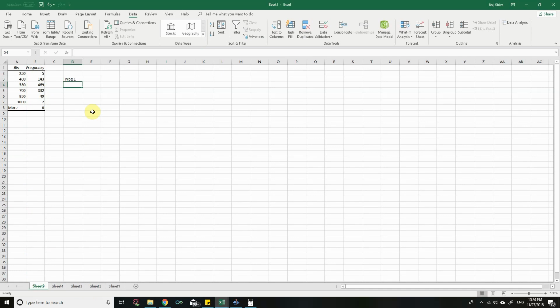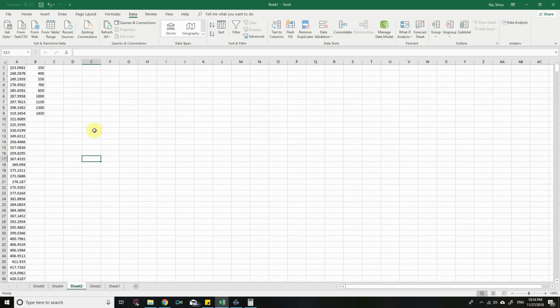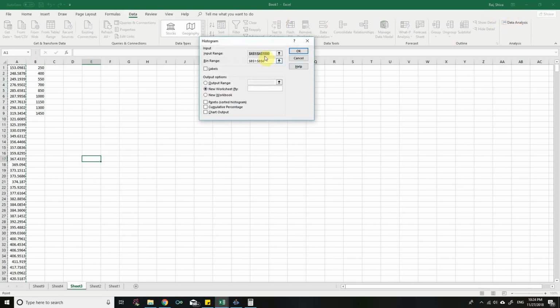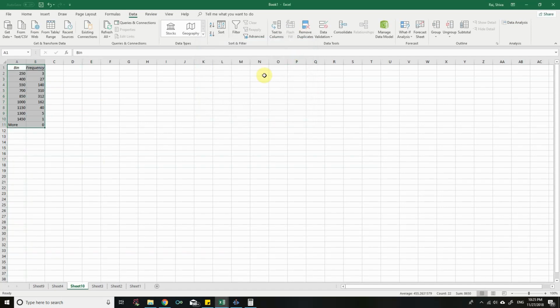So this would be equals 51 divided by 1000. So that's 0.051, the probability for car of type 2. Okay, also go to data analysis, histogram, click on OK. A1 to A1000, that's fine, and bin range is B1 up to B9. Click on OK. Then in worksheet number 10 we get this table.